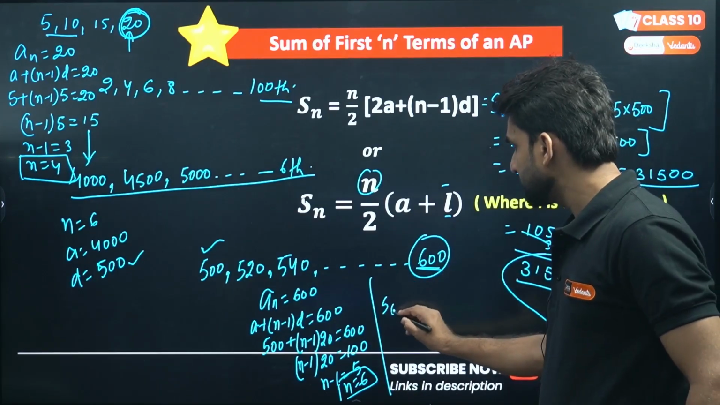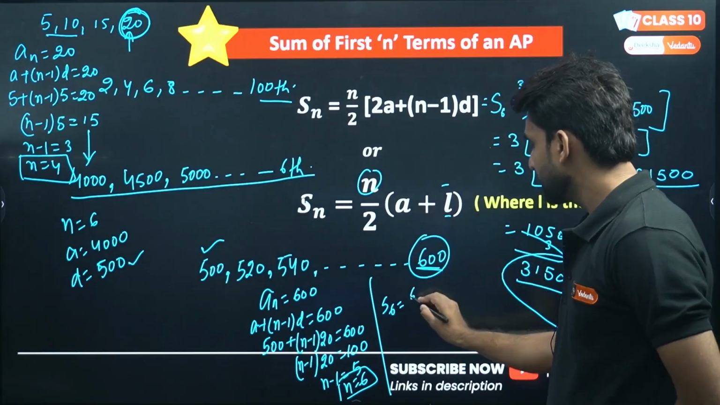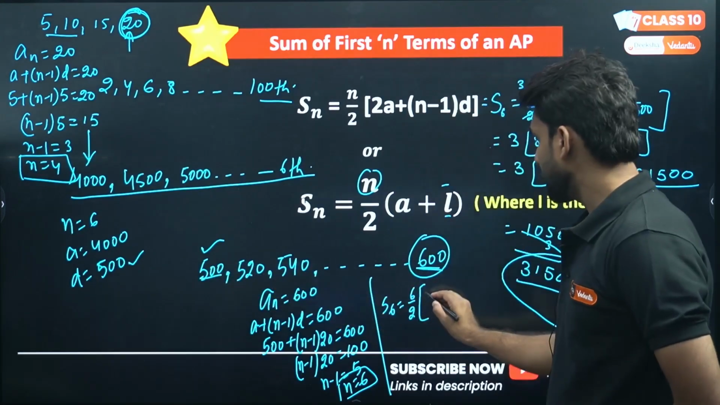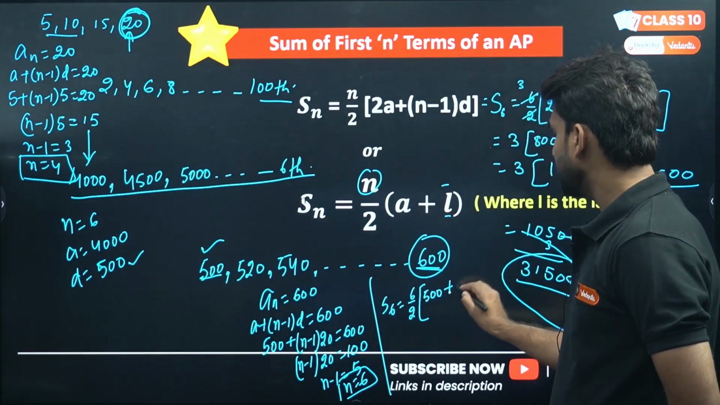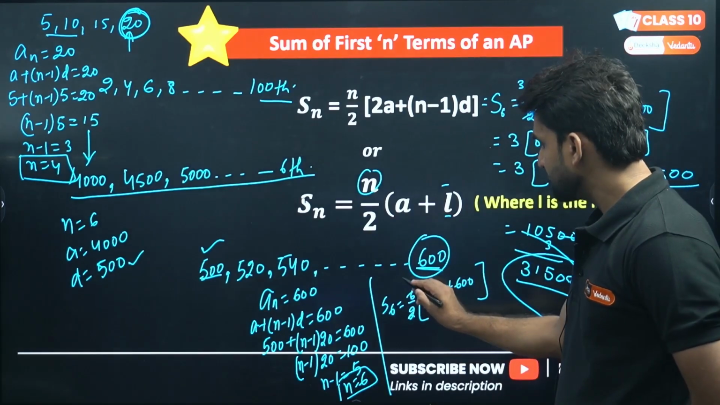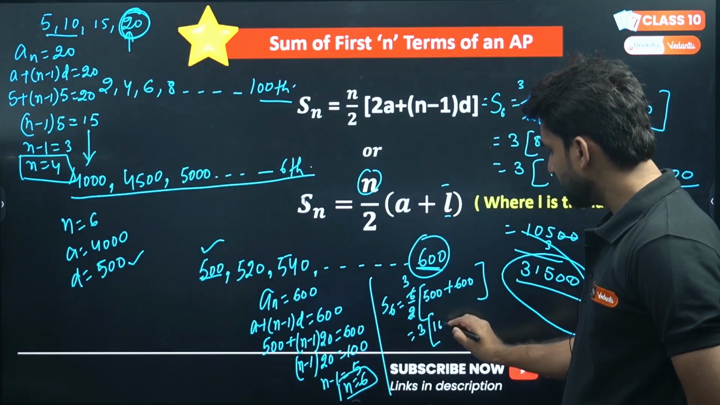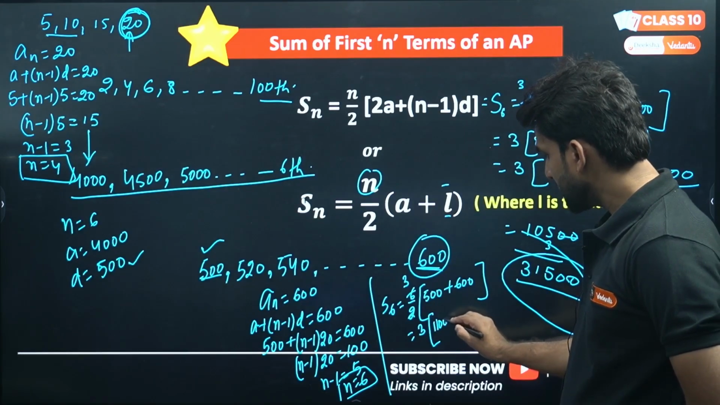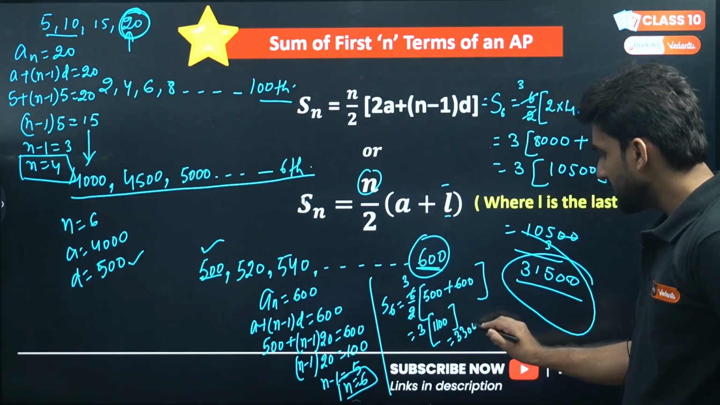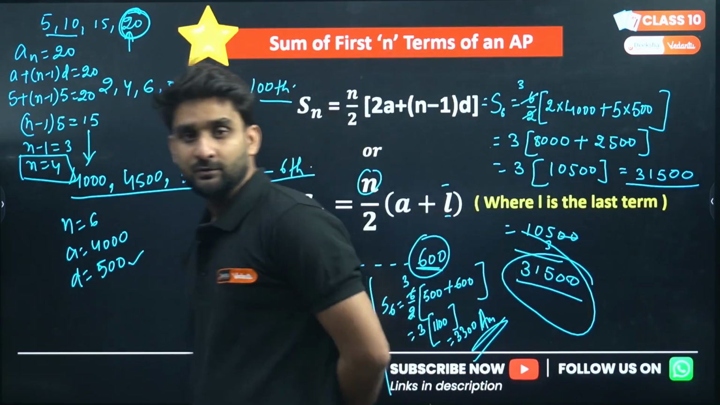Now you can apply Sn. So S6 will be this formula. You can apply this formula because the last term is given: 6 by 2 into (a plus l). a is what? 500. l is what? 600. Now you can apply this formula. 2 cancels. So 3 into (500 plus 600), which is 1100. 1100 into 3 will be 3300, the answer. Right? Hope you have understood.